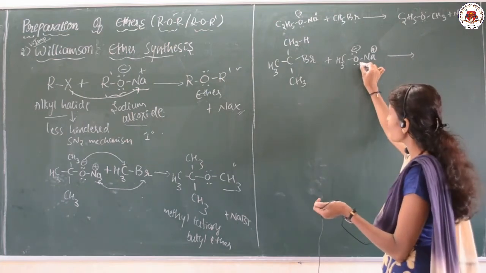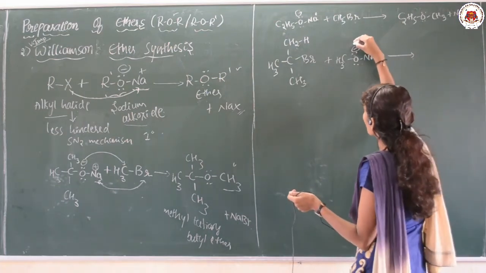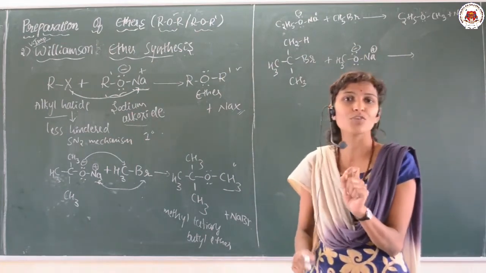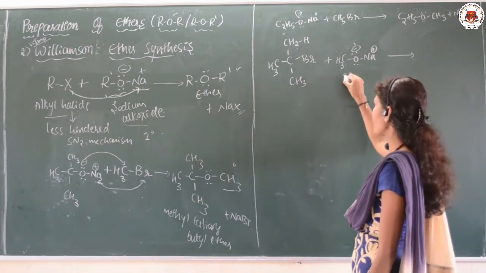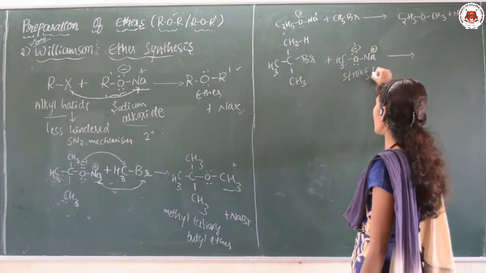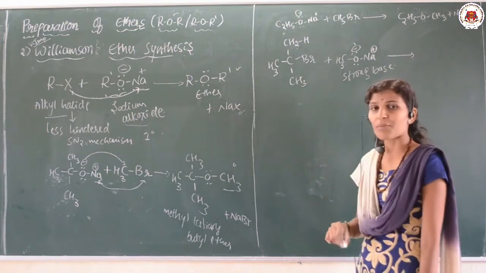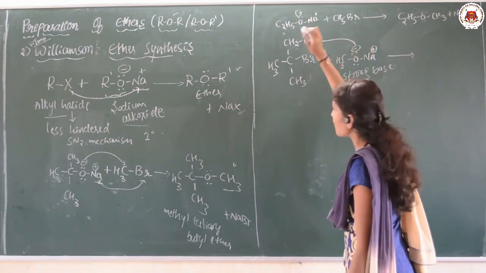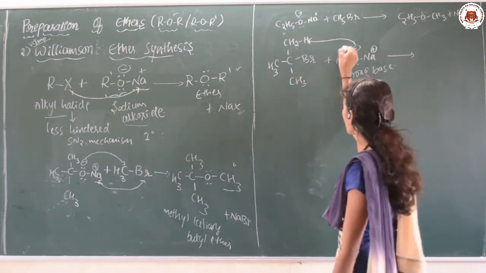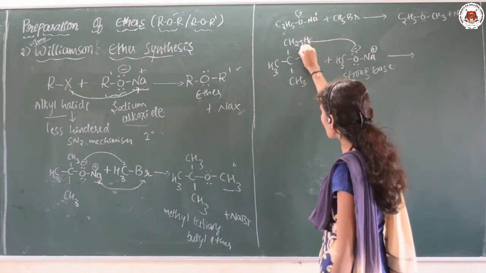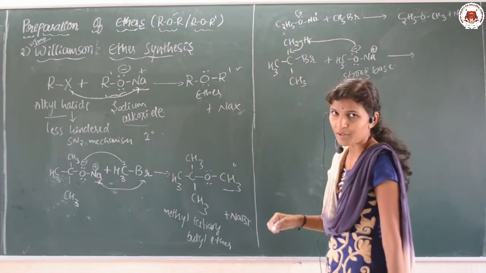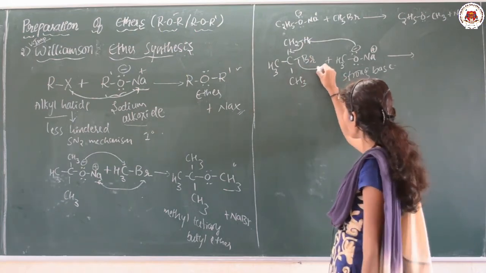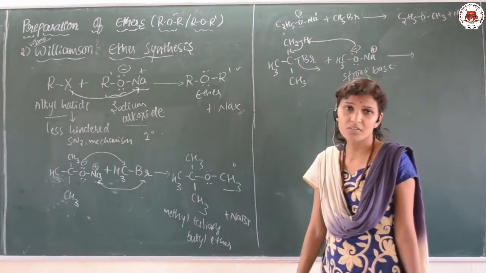Oxygen is electronegative, and this acts as a sodium alkoxide. It not only acts as a nucleophile, it also acts as a strong base. A base can abstract a proton, so it is going to attack here. When it attacks here, this bond is shifted in between these two carbons, and if this bond is shifting here, the carbon can eliminate this group very easily.